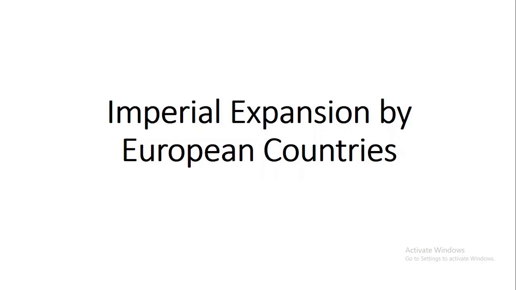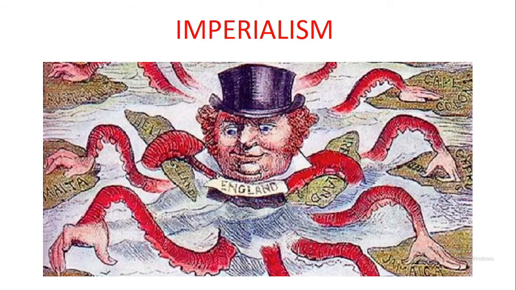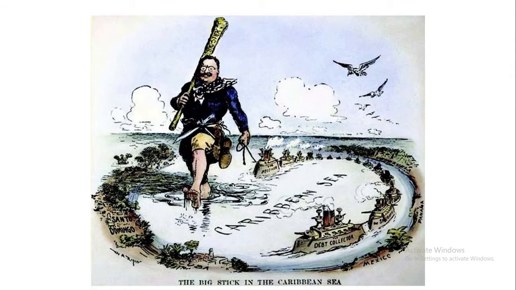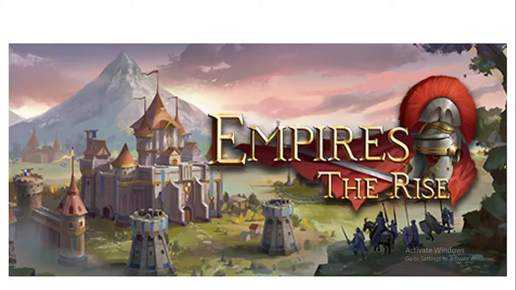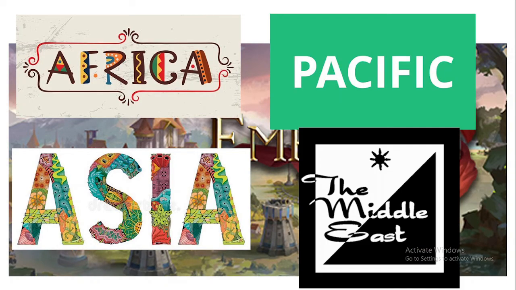Now let's take a look at the imperial expansion by European countries. This was also a time of imperialism, where the idea that one country has the right to take over other countries. The European countries where the Industrial Revolution began, such as England, followed imperialist policies to set up colonies all over the world. Over time, the European countries built up empires that expanded their power, influence, and trade into Africa, Asia, the Pacific, and the Middle East.